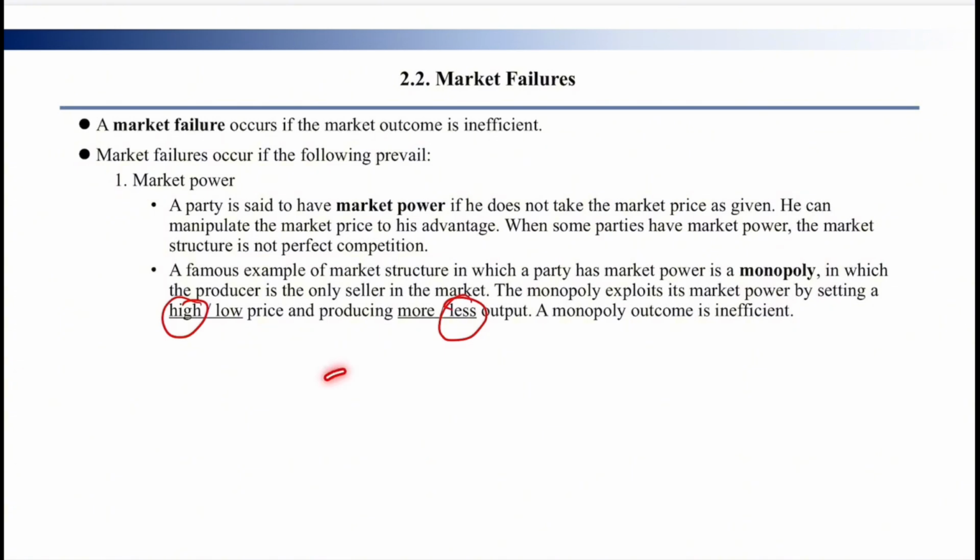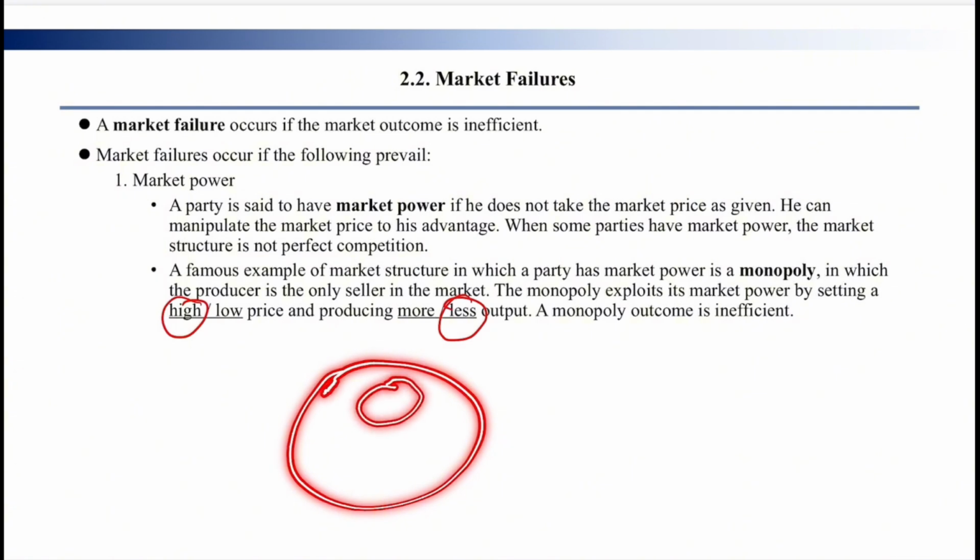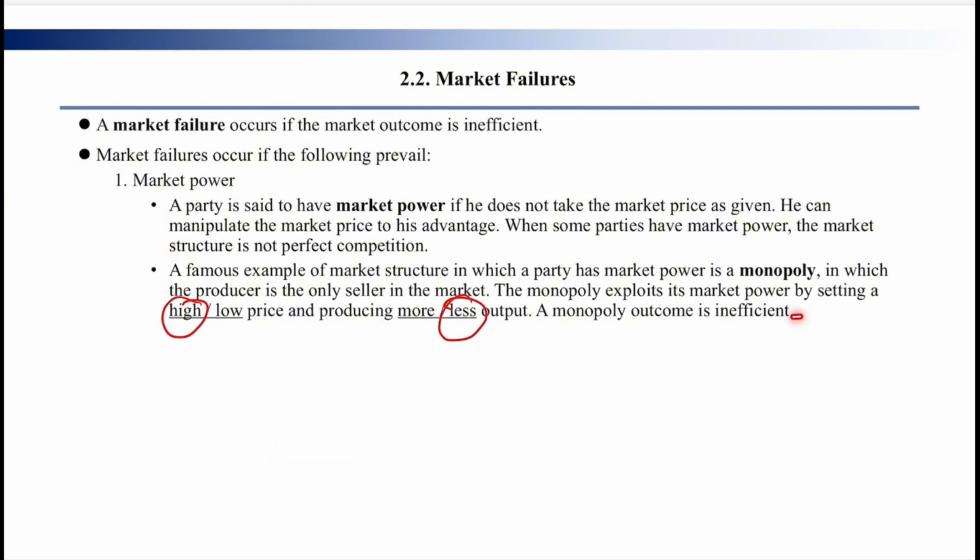For example, in the clothing market of the society, there is just one clothing firm. Then everyone has to buy clothes from this company, and this company can set any price. A monopoly exploits its market power by setting a high price and producing less output to control the whole market. This is market power, and the monopoly outcome is inefficient.